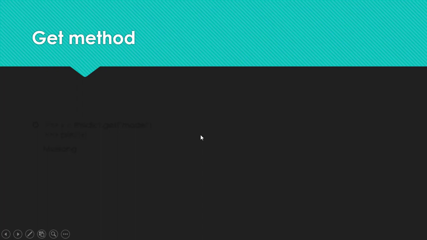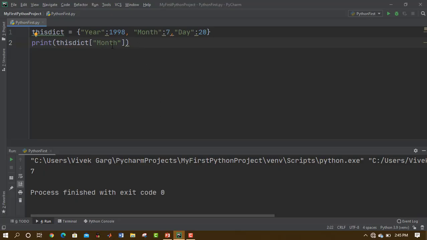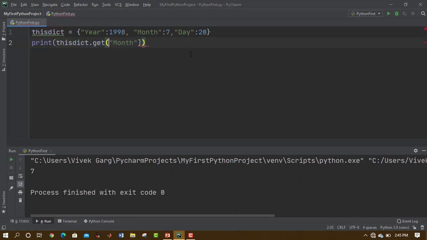The second method that is used other than the square bracket method is the get method. It is an inbuilt method that we can use to get the values. Basically, we take the variable x, then in that we use this dictionary dot get method, and in the parentheses we pass the key. It is quite similar. Just in place of the square brackets, I would use the get method, and instead of the square brackets I would use parentheses. Then you will see that we will get the same value.